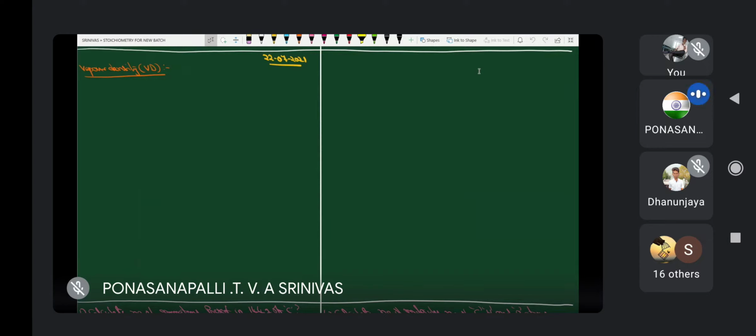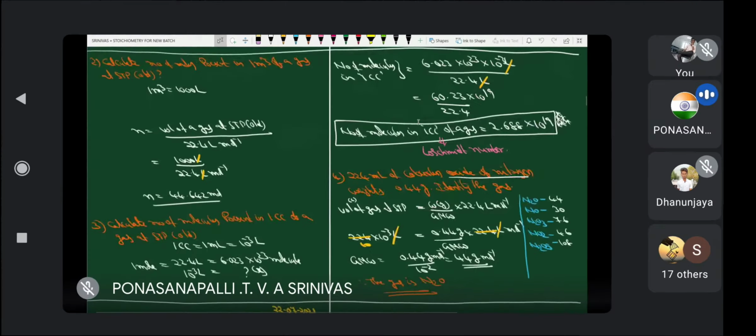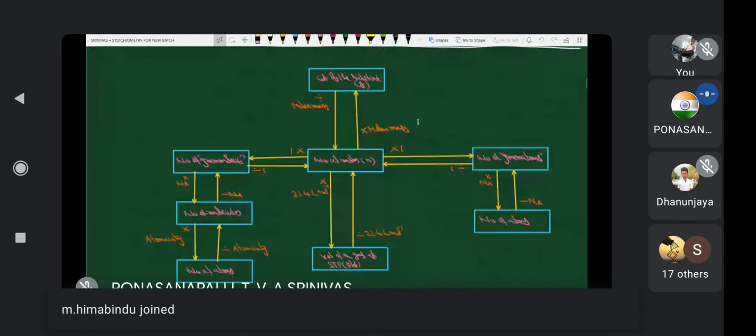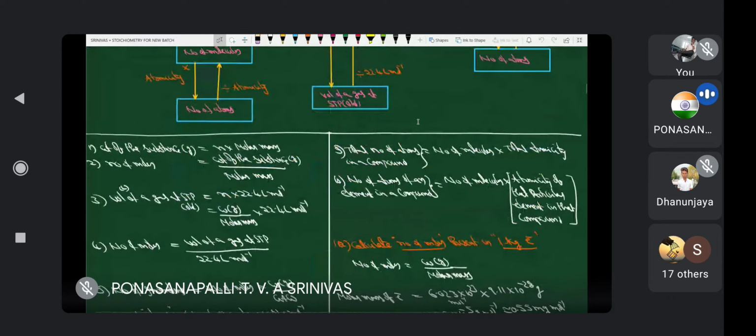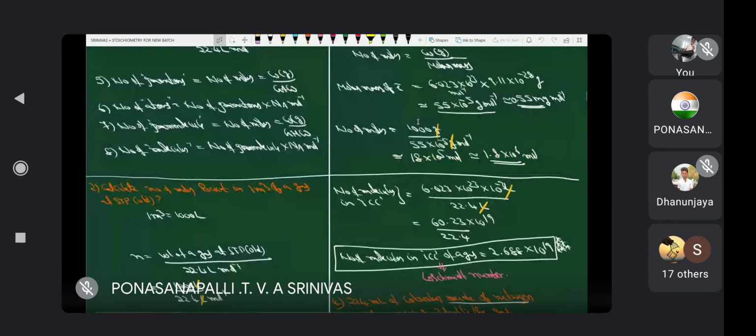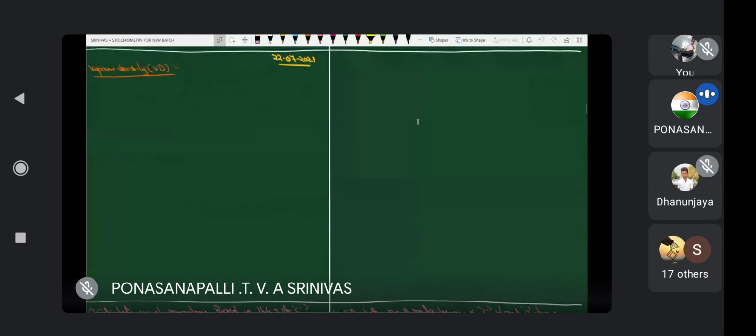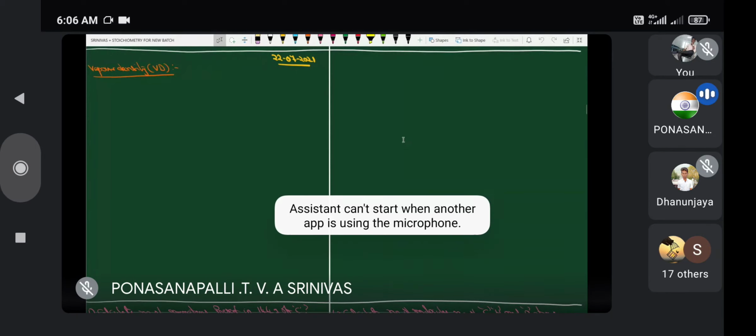Okay, in the last class, under mole concept, all the expressions were given, and after that some numericals were solved. Today I would like to continue that class. Here, one more small concept is there.